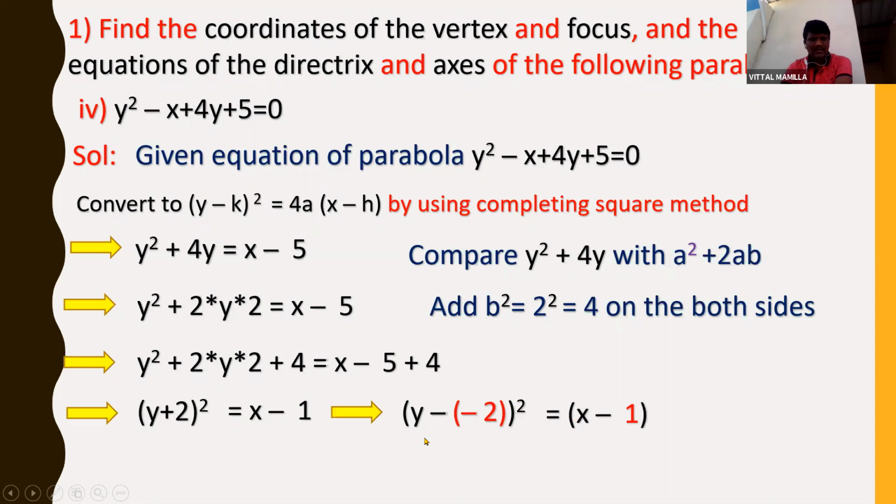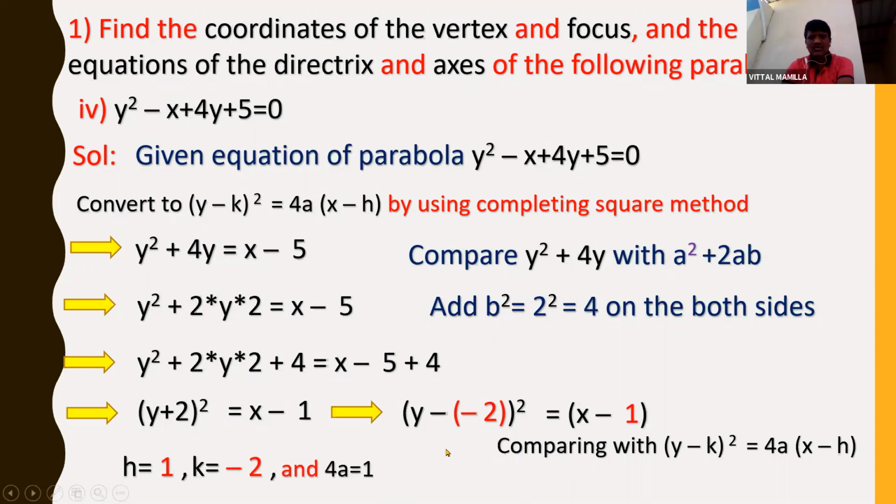Now I can convert this into y minus k whole square equals 4a into x minus h. Suppose if I compare with y minus k, what will be the k value? k value will be minus 2, and 1 will be h. And what is the 4a? There is nothing, so nothing means 4a is equal to 1, I should consider. So finally what I can write is h is equal to 1, k is equal to minus 2, 4a is equal to 1. 4a is equal to 1 is nothing but a is equal to 1 by 4.